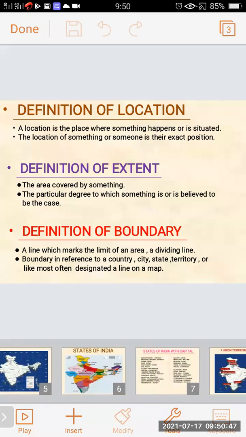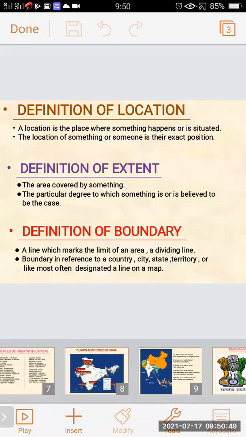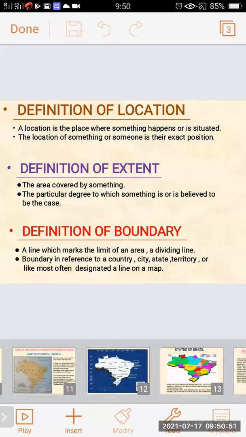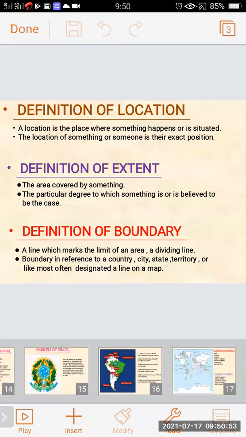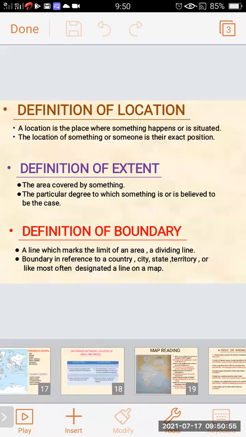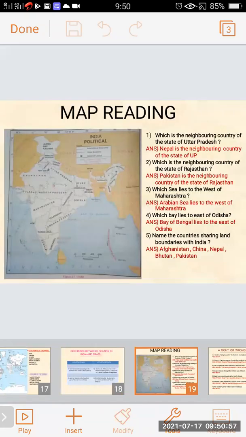Yesterday we saw the location and the extended area of India and Brazil. Today we will start with mapping. Here you can see the political map of India. Some questions are asked on the map.